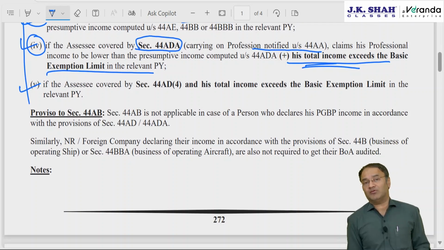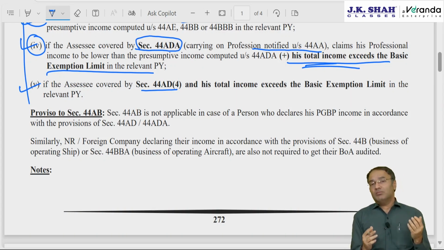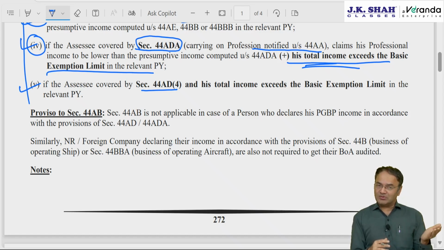And last, which is applicable for 44AD subsection 4. For business class people, if the turnover does not exceed 2 crore, or 3 crore if certain conditions are fulfilled, then he has an option to declare income at the rate of 6% of the business turnover, or 8% of the business turnover for that much turnover which is in cash. Through banking channel, then 6% of the turnover, and that much turnover which is not by way of banking channel, which is by way of cash, crossed cheque or a bearer cheque, then 8% of the turnover.